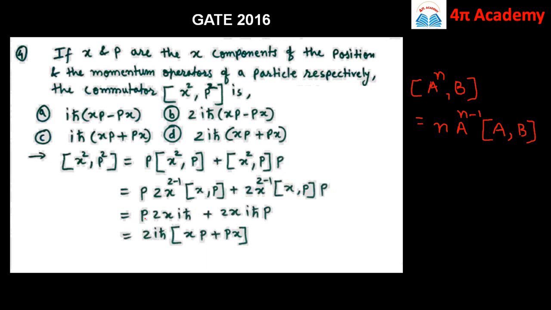So this will be equal to p into 2x, and we know the value of this x comma p, that is iħ, plus 2x into iħ p. So this is equal to 2iħ, and in bracket we remain with xp plus px. So the option is D.